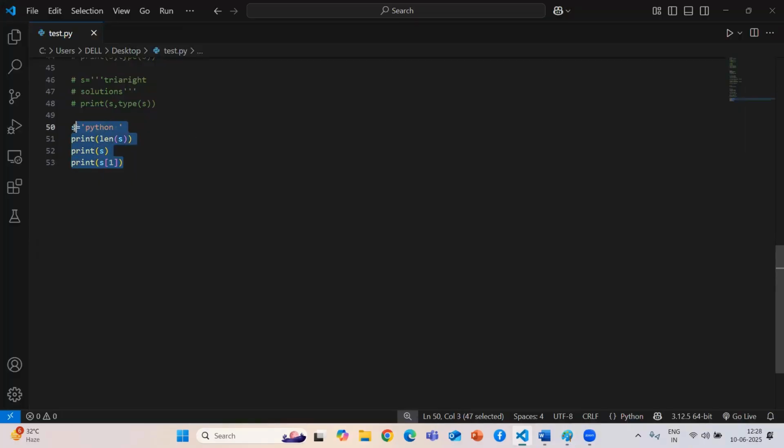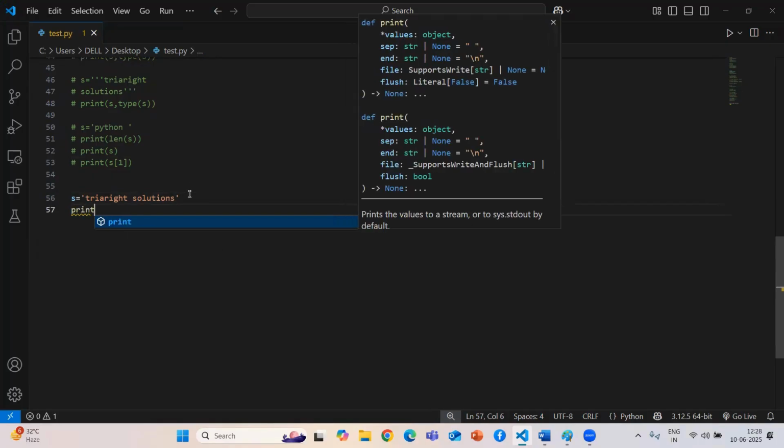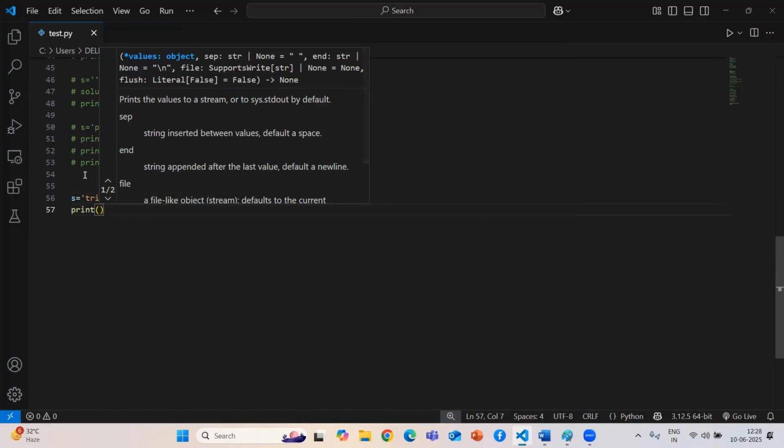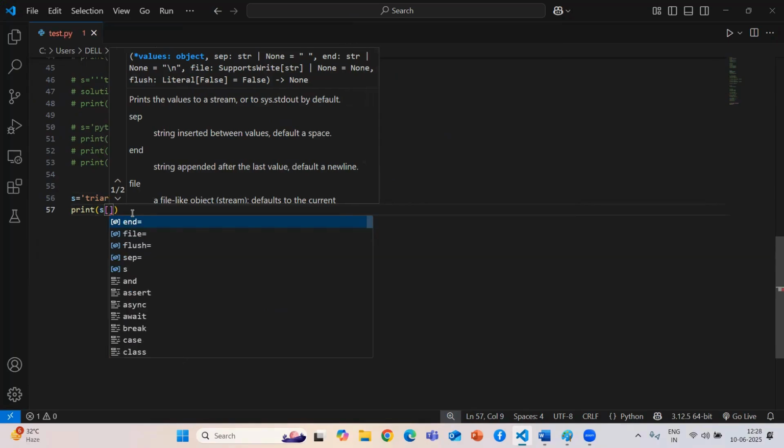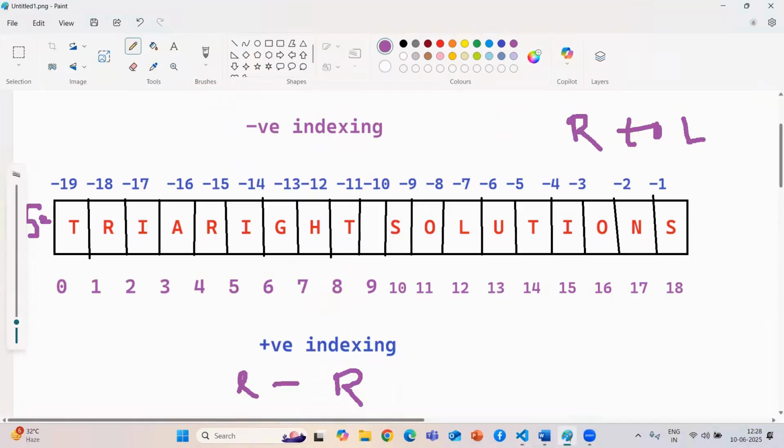I want to create a larger string so that I can give you clarity also. So I'll create try write solution. Now I just want to print a particular r. We know that by the help of this variable and square bracket, you need to give the index number. So for your understanding, I'll create this one.